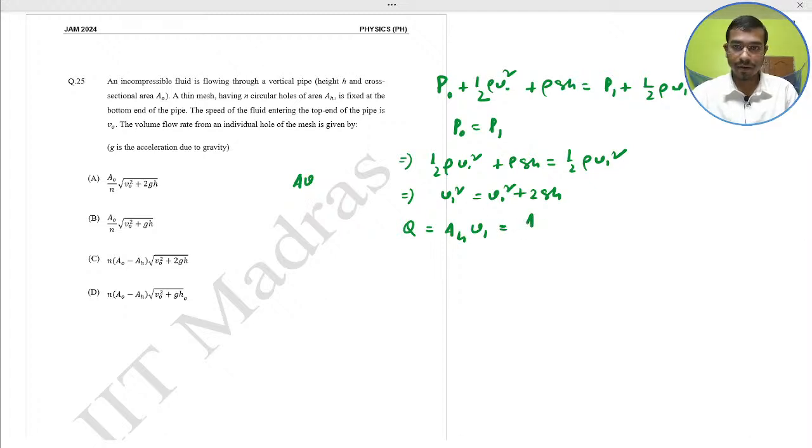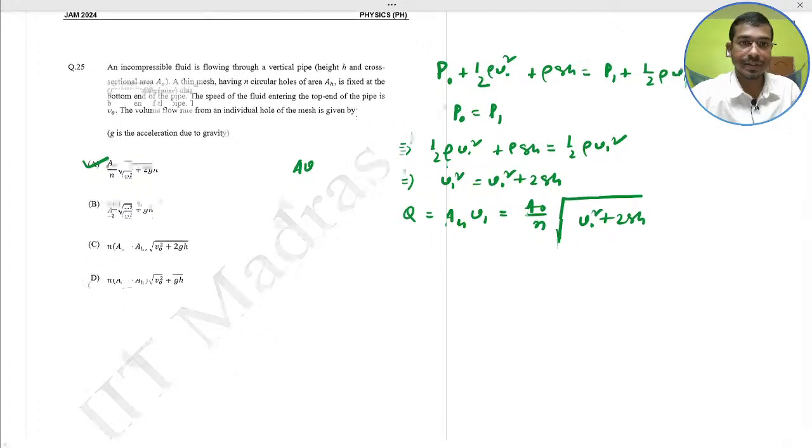Put this value here: A naught divided by n, root over V naught square plus 2gh. Okay, option A would be the correct one. Next.